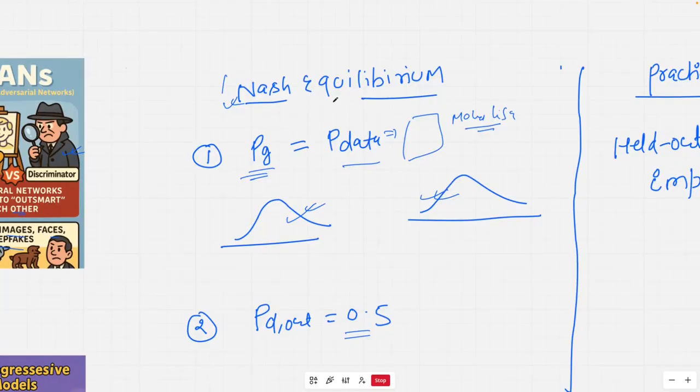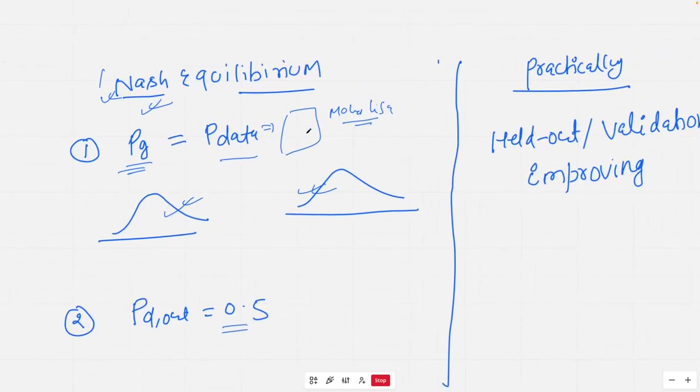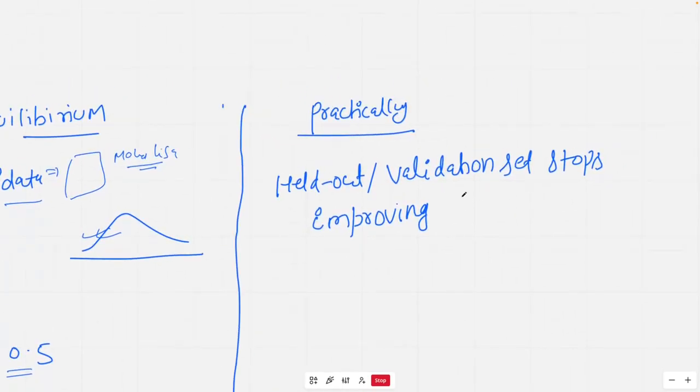But this is the theoretical part. Practically, what we do is we have validation sets, like any machine learning setup, which is data separate from training and testing. Testing is where we do the actual testing with unknown data. Training is the data used for training.